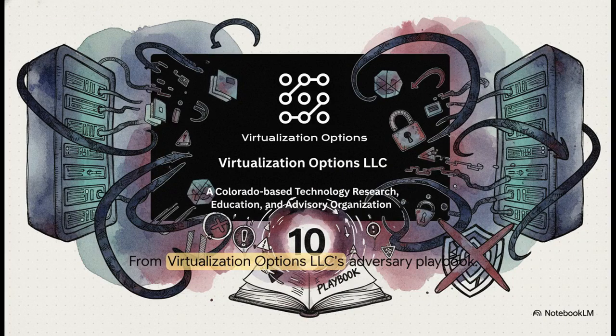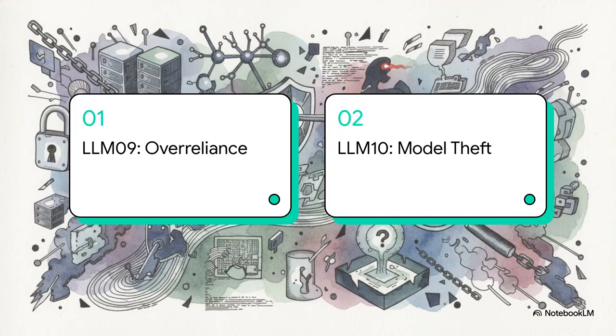We're anchoring today's explainers squarely on our source material from Virtualization Options LLC. Specifically, we're going to be tightly focused entirely on the final chapter of their 80-prompt adversary playbook. This playbook was built specifically for folks operating against production GenAI deployments, and Chapter 10 wraps up the OWASP Top 10 with two of the most insidious vulnerabilities out there. Okay, let's dive into this.